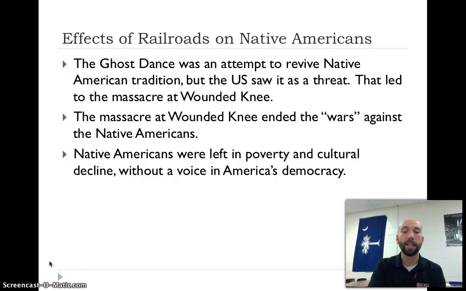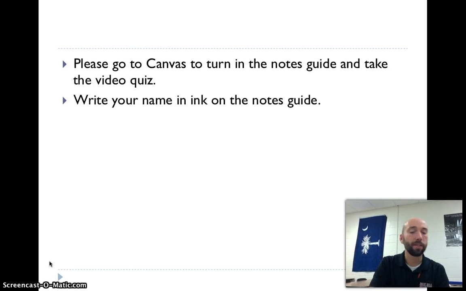And so at this point, Native Americans are left in poverty, their culture is in decline, and they don't really have a voice in American democracy. That's all I have. So this is a start. That was the start of industrialization by building the railroads. The negative effect was it destroyed the Native Americans' culture and lives.